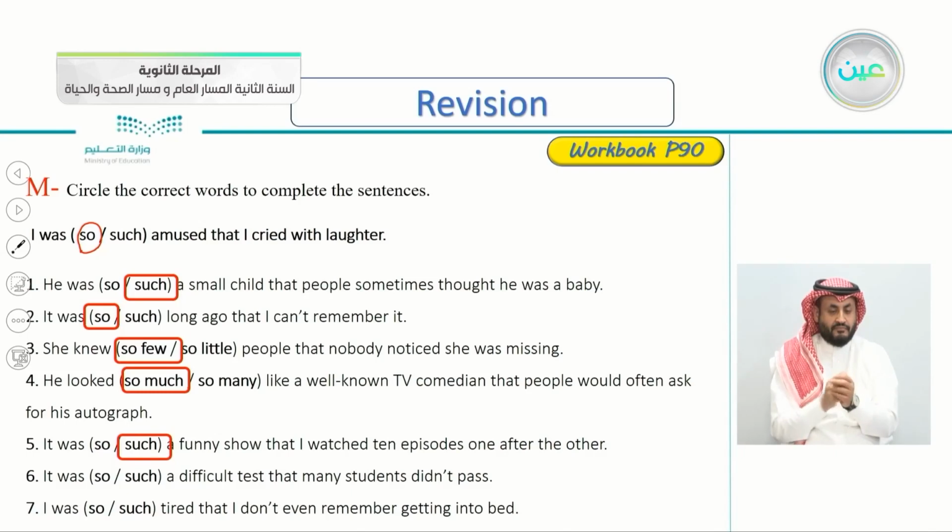Number six: it was so or such a difficult test that many students didn't pass. So this is the effect here. What happened? Many students didn't pass. Why is that? Because it was a difficult test. But do we say so a difficult test or such a difficult test? Of course, we say such a difficult test because of the A here.